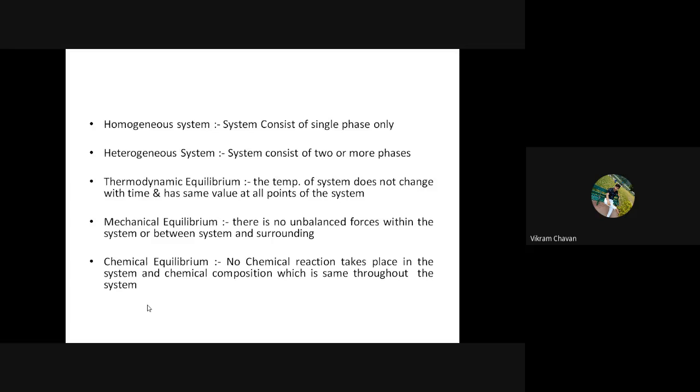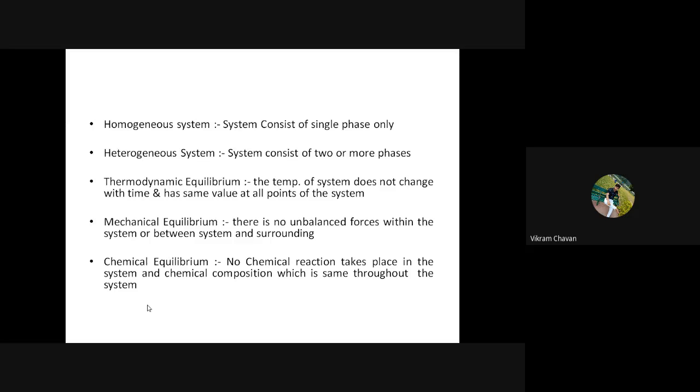Consider any matter or substance. If you measure its temperature at a particular instant, it shows 35 degrees Celsius. After some time, if you check the temperature of that substance, it is again showing 35 degrees Celsius. That means it is not changing with respect to time.